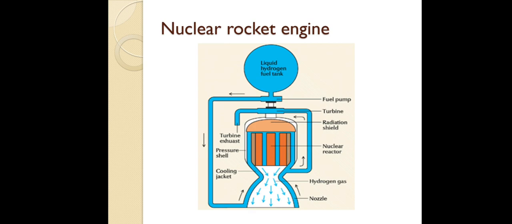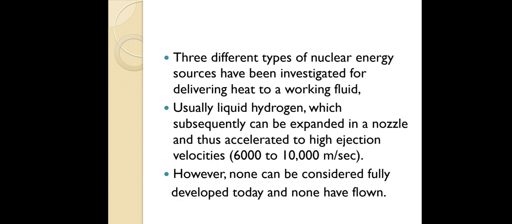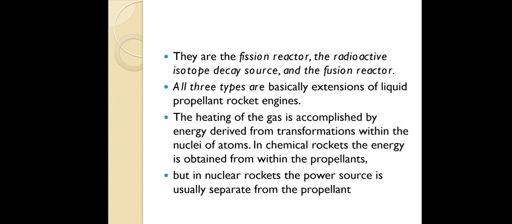Those will be vaporized gases, and then they will pass through the nozzle, giving a higher jet velocity. So this is how nuclear rocket engines work. Normally there are three ways we get useful energy: one is fission, another is radioisotope decay, and the last is fusion. We are going to discuss these one by one. You can go through what I explained based on the diagram I have given here.